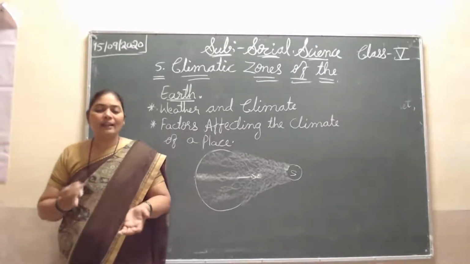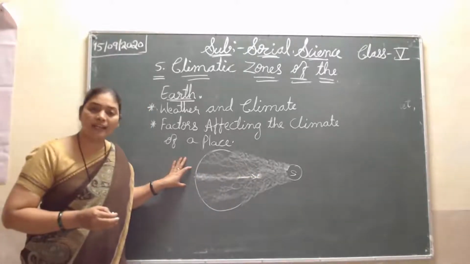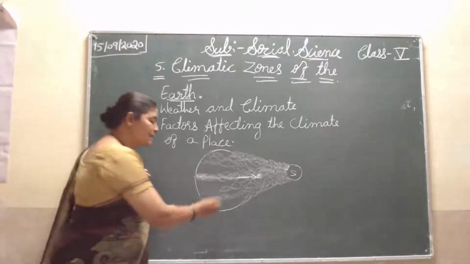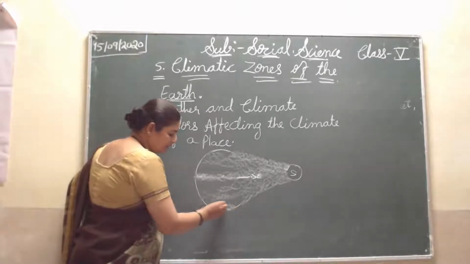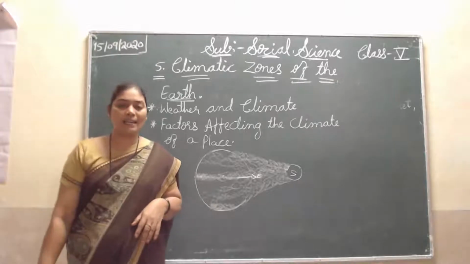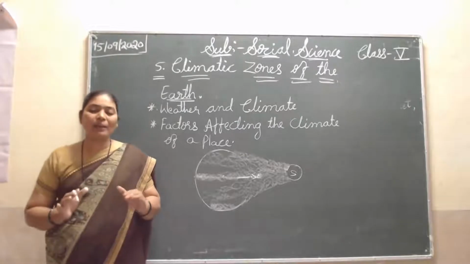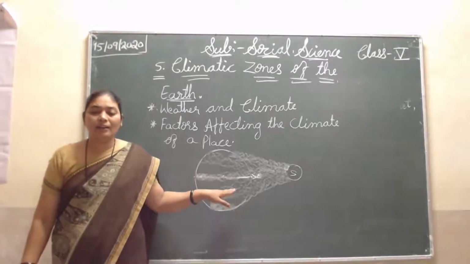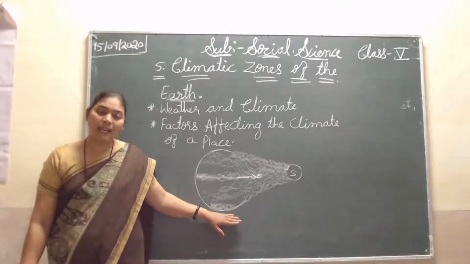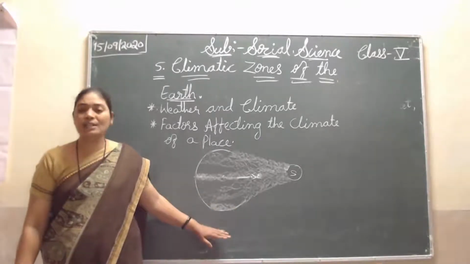Then again, for example, the continents coming on the equator line receive a hot climate. But comparing this with Antarctica, it is too cool. Why? Because sunlight does not come there. Antarctica does not receive sunlight for the whole year. Sometimes only it will receive, but it is covered fully with snow.